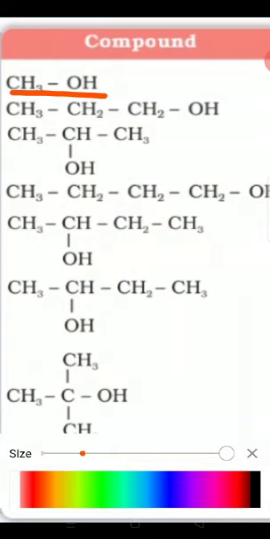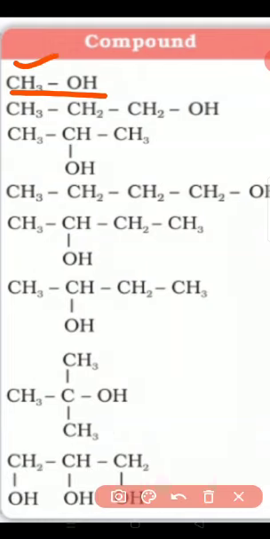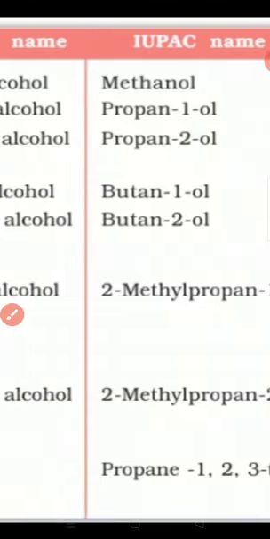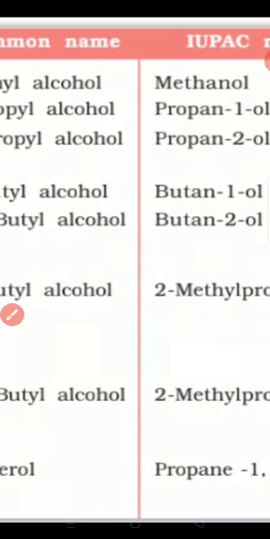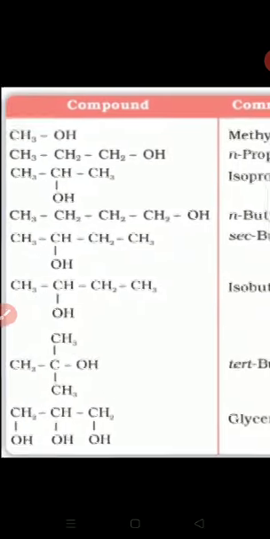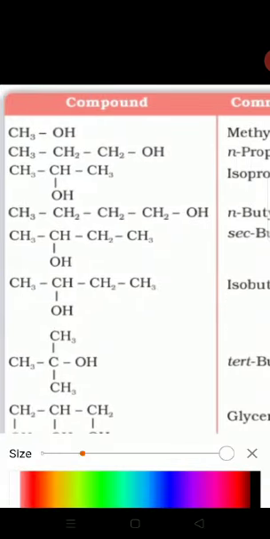And what is the IUPAC name? Alkanol. We use the word alkanol. Here the alkyl group is methyl, hence the IUPAC name of this compound is methanol. See here, methyl alcohol and methanol.